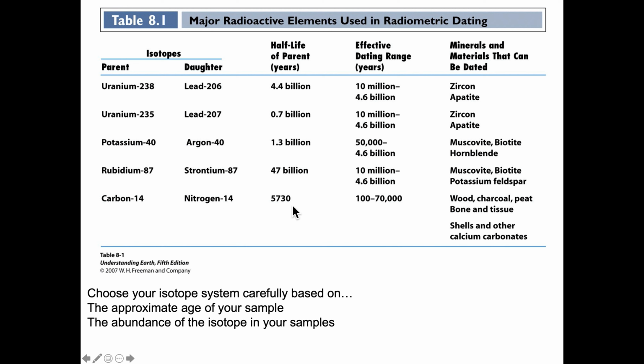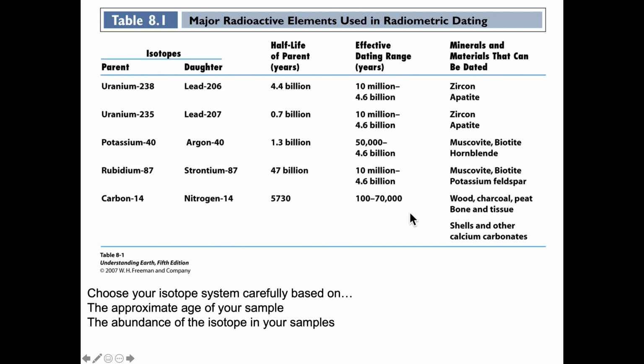This has a half-life of 5,730 years. That's probably worth memorizing. And an effective dating range in years of 100 years to 70,000 years. We can stretch it, if conditions are right, to about 150,000 years, but realistically, this is what we're working with.